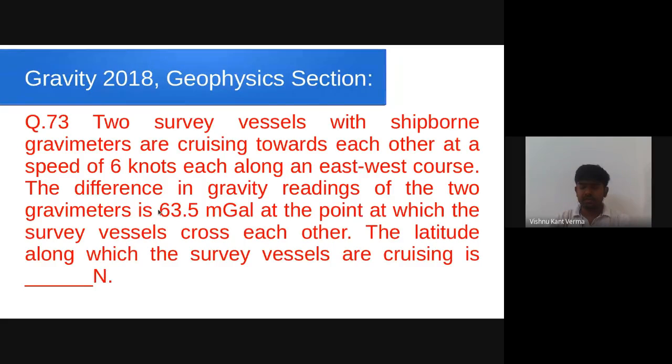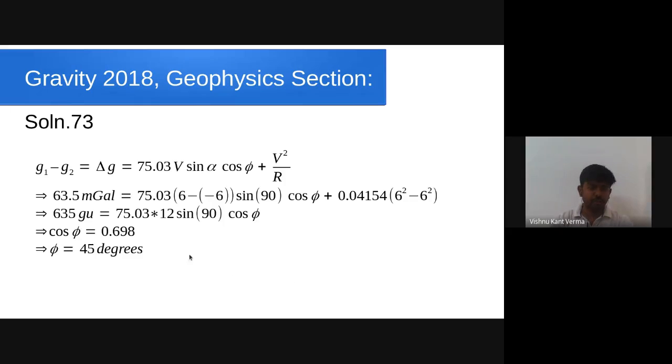Okay, so if G1 is the gravity measured by vessel 1 and G2 is the gravity measured by vessel 2, the difference in their relative reading, G1 minus G2, is 63.5 milligal. So they are basically asking about the latitude along which the survey vessels are cruising. Let's see how we can solve this. As I have pointed out already, G1 and G2 are the individual readings measured by the two ship-borne vessels. So G1 minus G2 equals delta G.